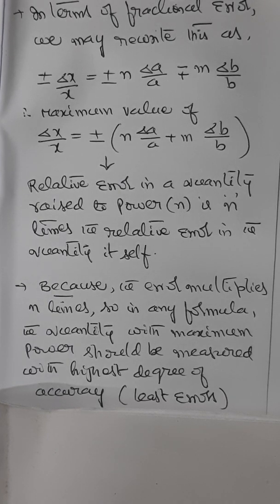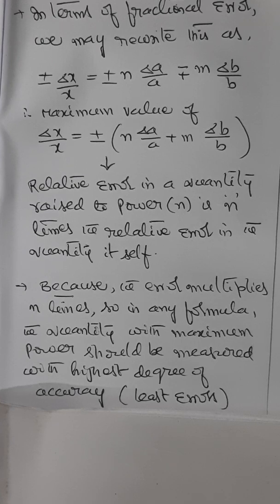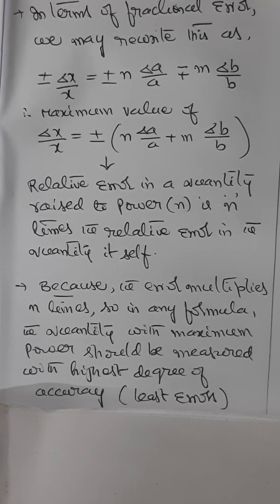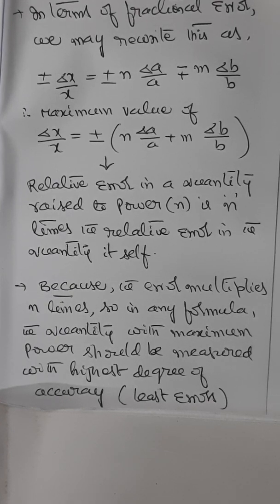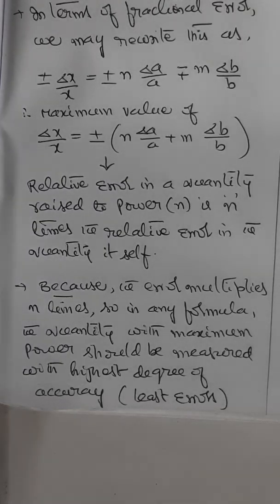So measurements of small lengths using a screw gauge will be more precise than the same measurement using a vernier calipers. Similarly, a screw gauge with least count 0.0005 centimeters will be more precise than one with least count 0.001 centimeters. This is what we can understand as far as accuracy and precision are concerned.